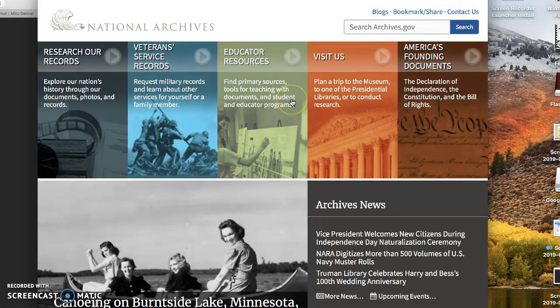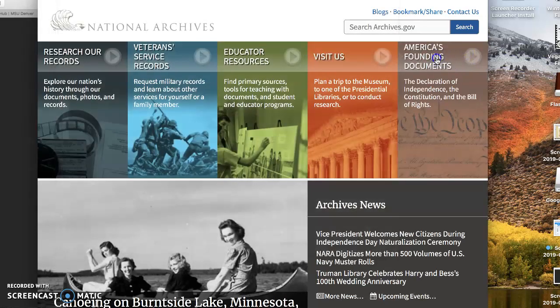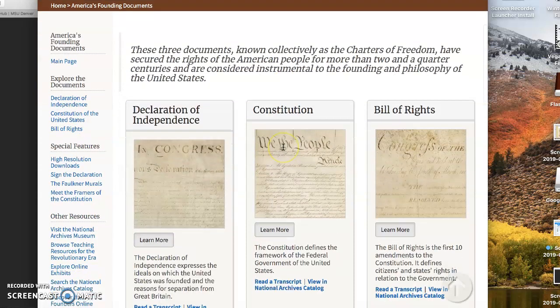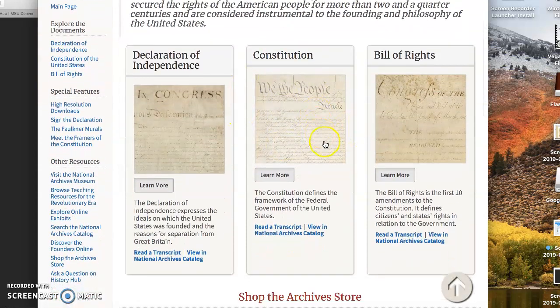This is the home page here. Let's go to America's Founding Documents. That's right up our alley. Let's look at the Constitution here a little bit. We can read the transcript. We can view in the National Archives catalog. Let's just learn more.